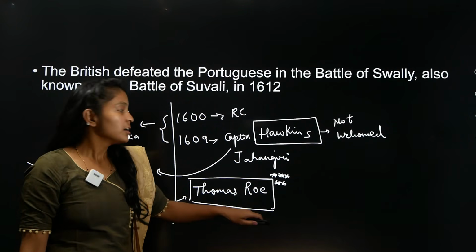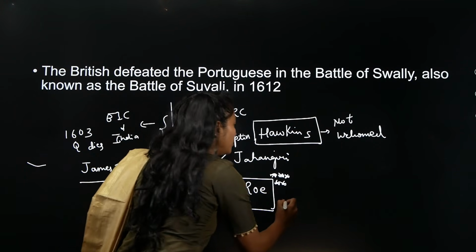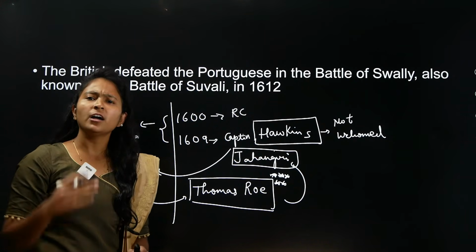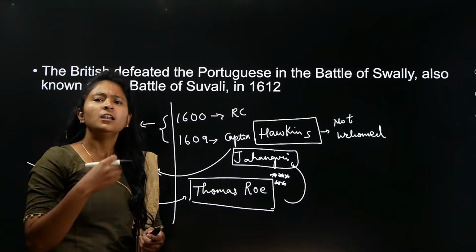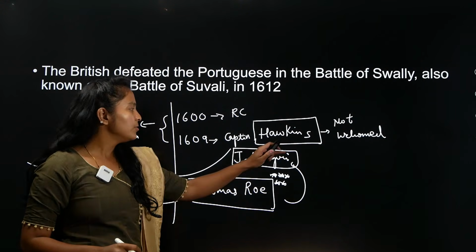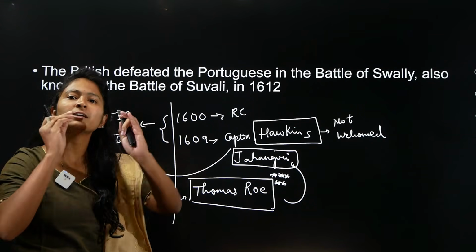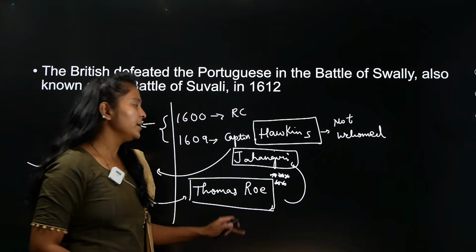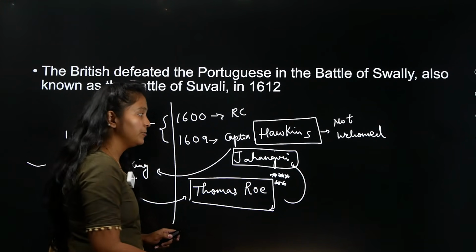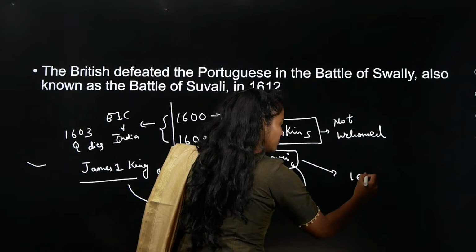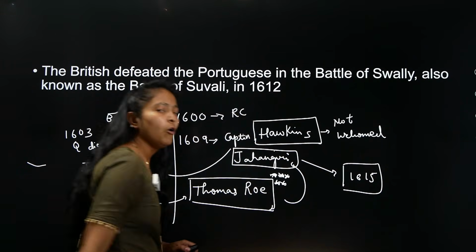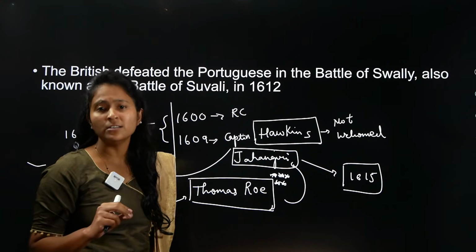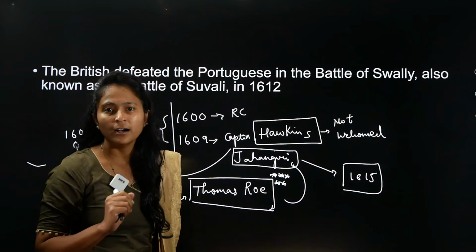So when Thomas Roe comes, what does he do? He influences Jahangir. He understood how to please Jahangir, whatever Jahangir wanted, like foreign goods or luxury gifts. He convinced Jahangir that he wanted to establish a British East India Company. Over a period of time, Jahangir gives a letter in 1615. This letter is also available on Google. You can see the letter in which Jahangir says that we are very pleased to have the British East India Company come to India and do trade.